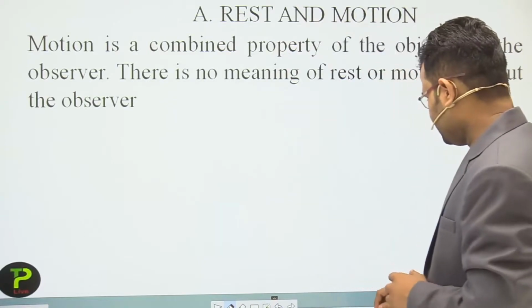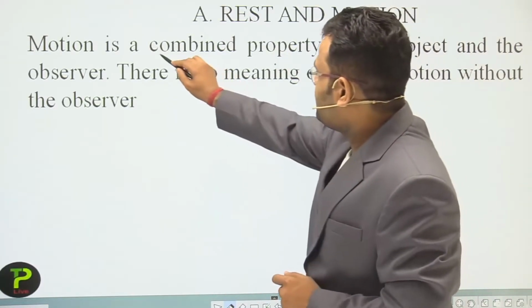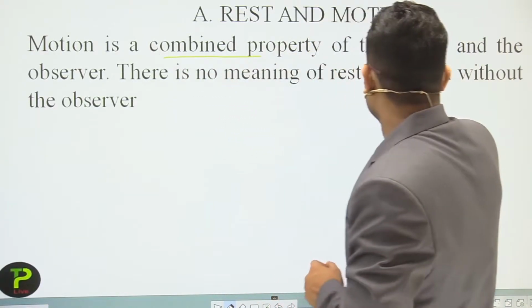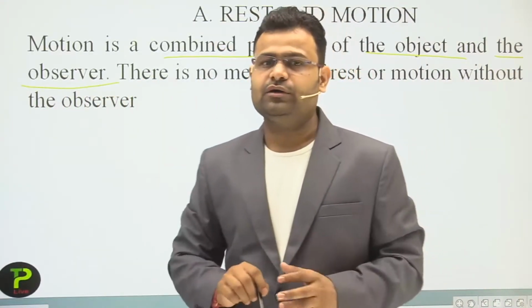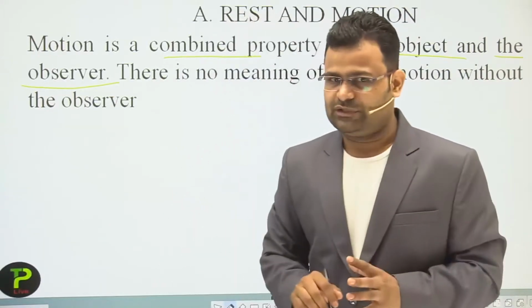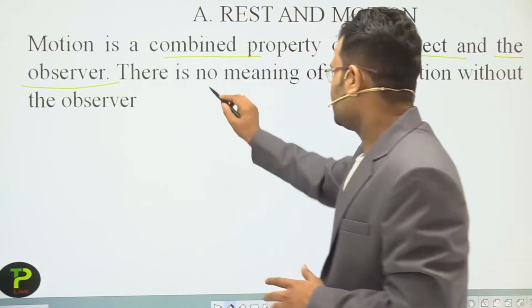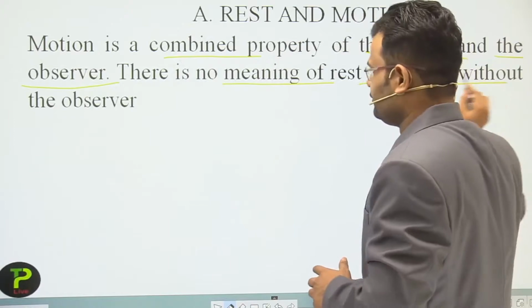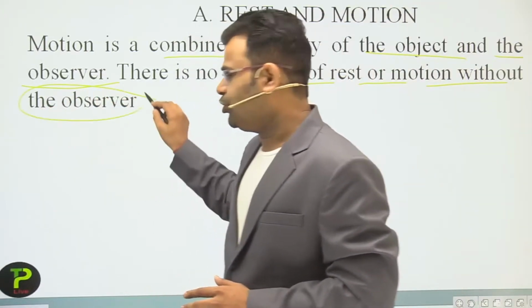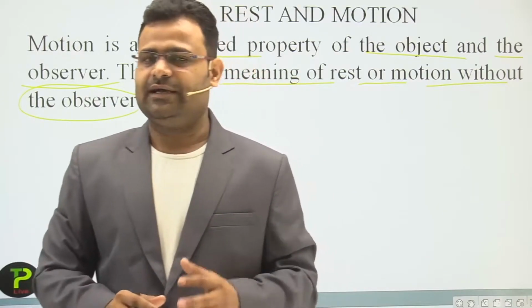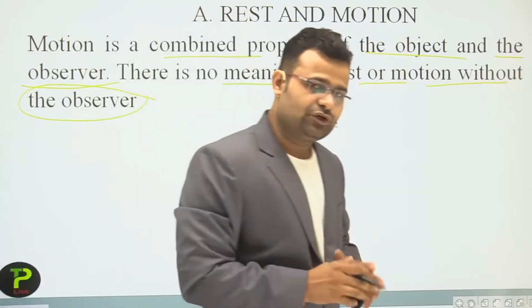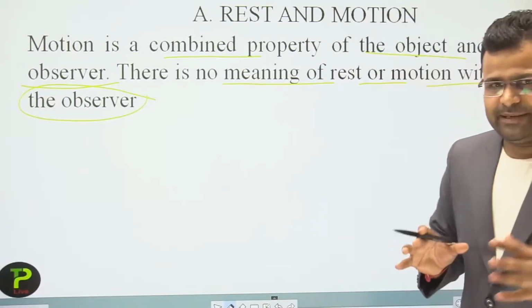Okay, so that is the basic thing. Motion is a combined property of object and observer. It is completely dependent on object and observer. Okay students, there is no meaning of rest or motion without the observer. If there is no observer, there is no one to say anything about rest and motion. Okay, so dear student, that is the basic thing.